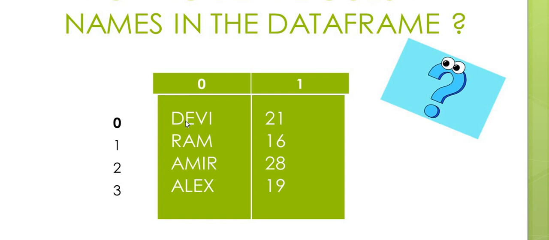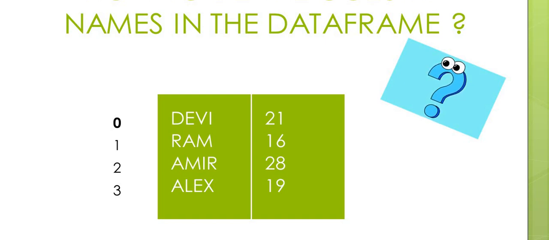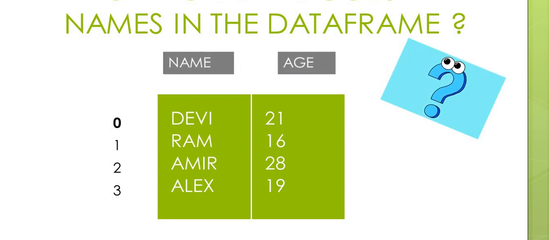So here some data are stored in a data frame. The data: Devi 21, Ram 16, Amir 28, Alex 19. All these data are stored in a data frame having the row labels 0, 1, 2, 3, whereas column labels are 0, 1. Now we are going to learn how to change the column labels. To change the column labels, we are going to give the titles as name and age. How can it be done? Let us look at the code.